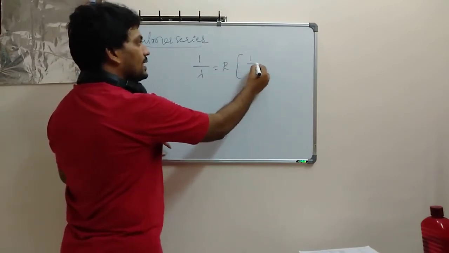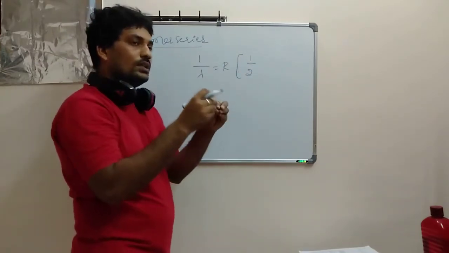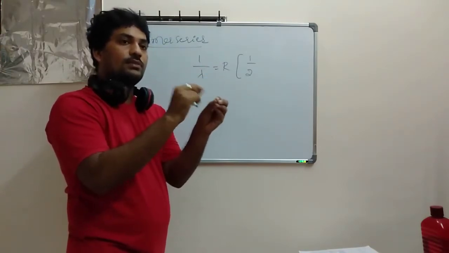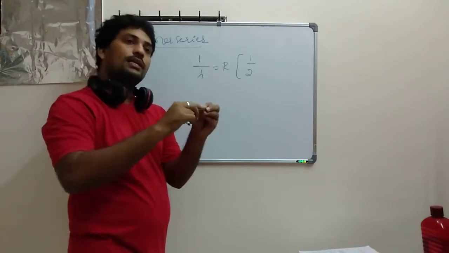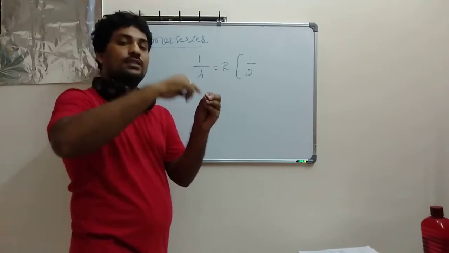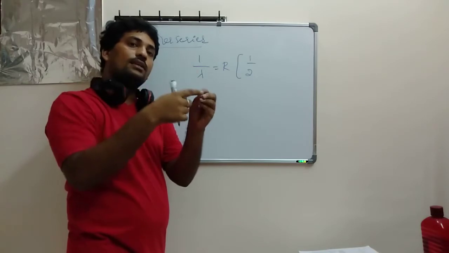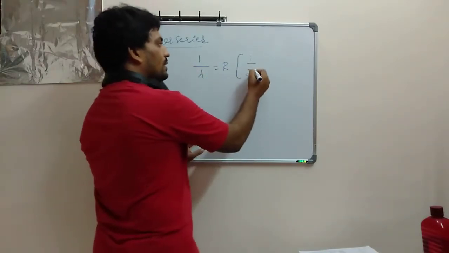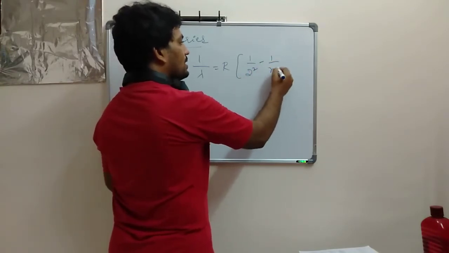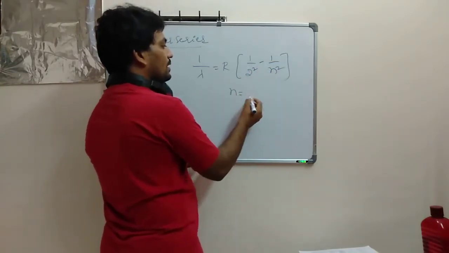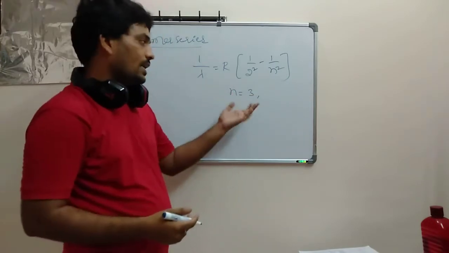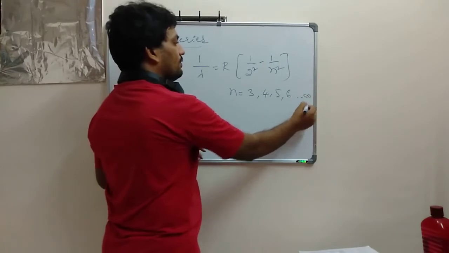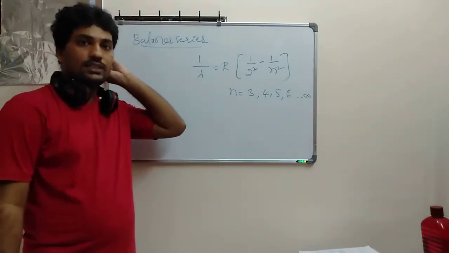he's taking the second orbit. The electron's explanation is always from the second to third, second to fourth, second to fifth, like that. Whenever reaching back, they are going to come only to the second. So this is 1 by 2 square minus 1 by n square. Here n can be third, fourth, fifth, sixth, like that till infinity. This is the Balmer series.